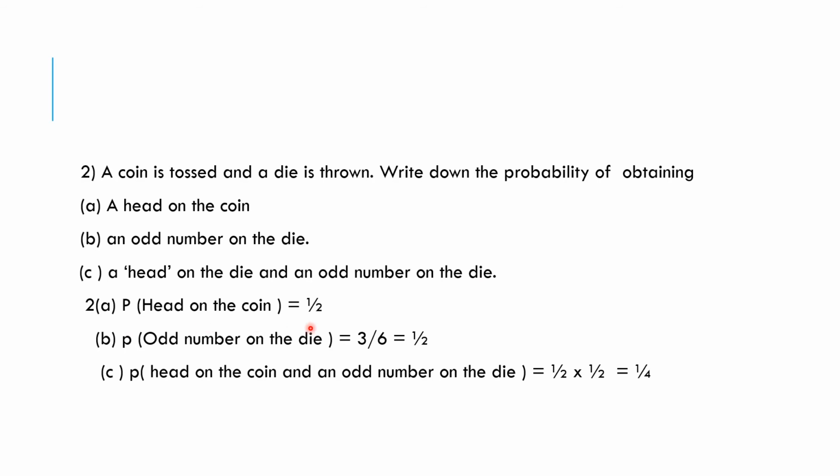Probability of a head on the coin is 1 over 2. Probability of an odd number on the die is 3 by 6. We can have 1, 3 and 5, that is 3, and the total number of possibilities is 6. So 3 by 6 is 1 by 2. Probability of a head on the coin and an odd number on the die is 1 by 2 times 1 by 2. That is 1 by 4, which is our answer.